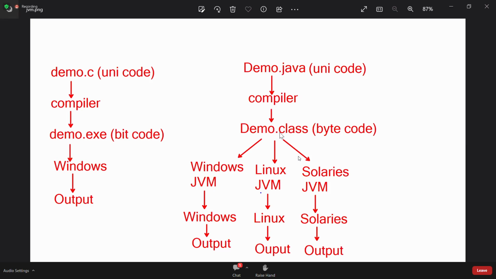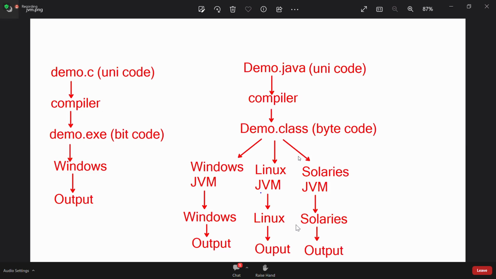Is the Prime Minister only for Andhra Pradesh and Telangana? No. The Prime Minister is common to all states in India. But for every state, one more translator is required. Every state's translator is different. So, a Java program is like a Prime Minister. These JVMs are like translators. These operating systems are like the audience.